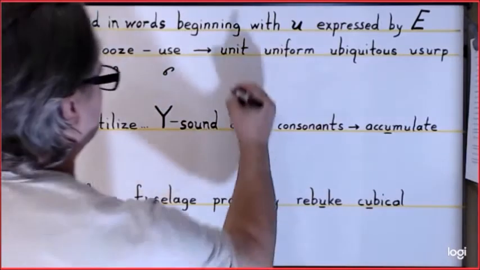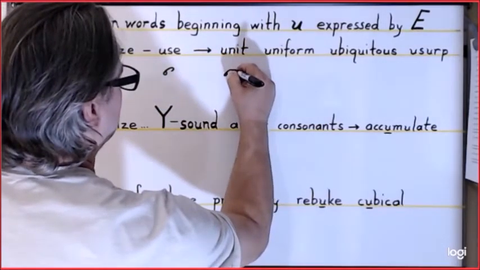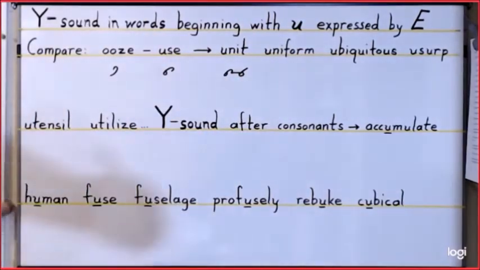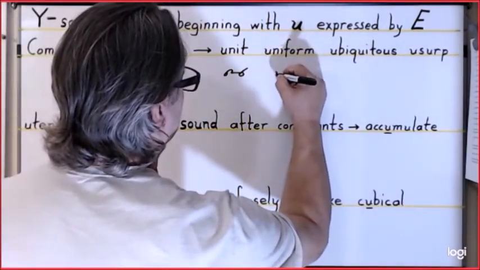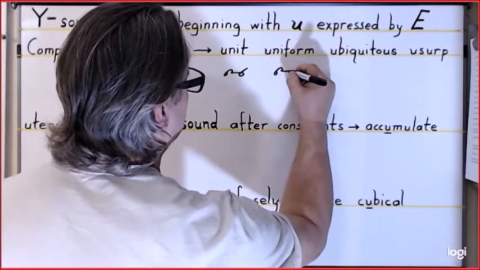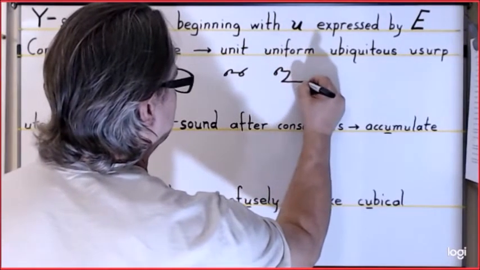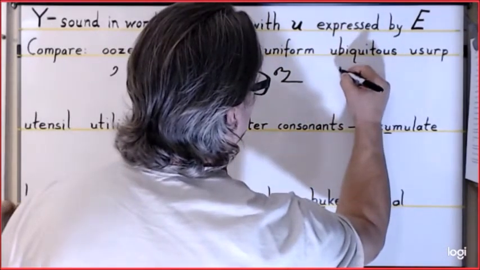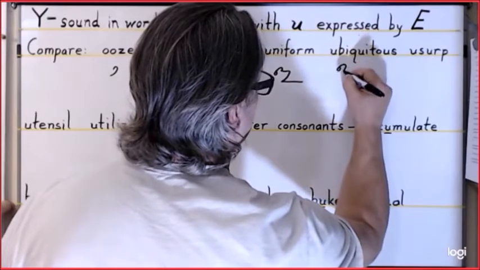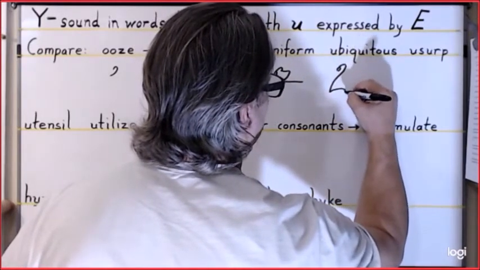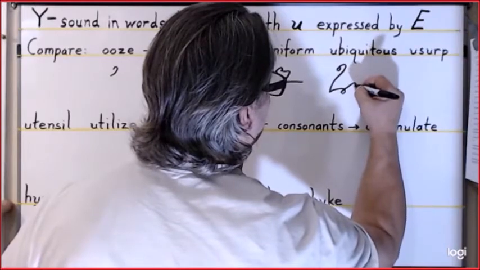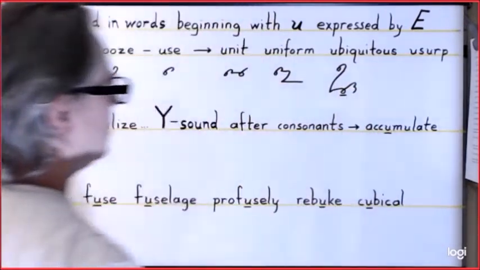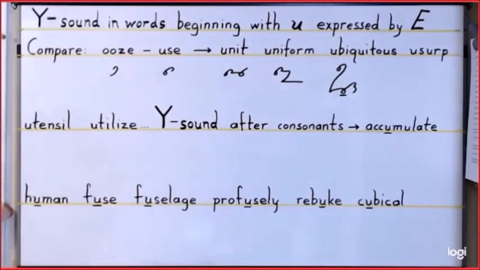For the word unit, it is the E, U, N, I, T. Uniform is the E, U, N, F, M. Ubiquitous is the small circle E, the U hook, the B, the K, I, T, U hook, S, and then a line under this vowel here to know it's ubiquitous.